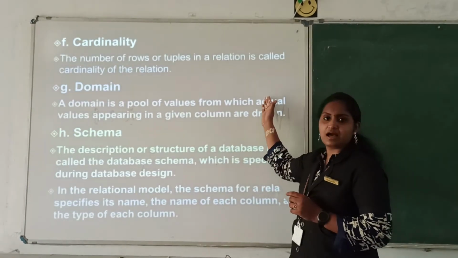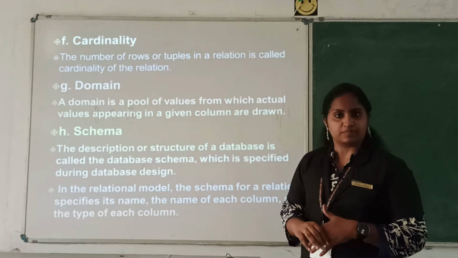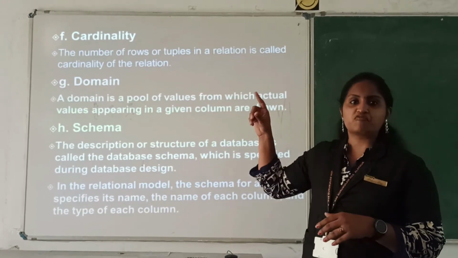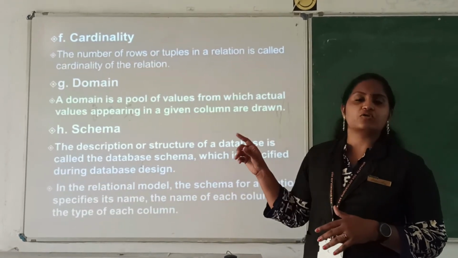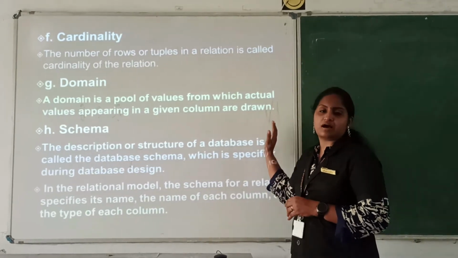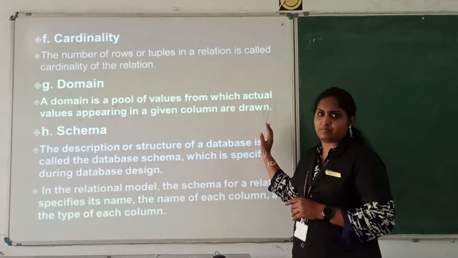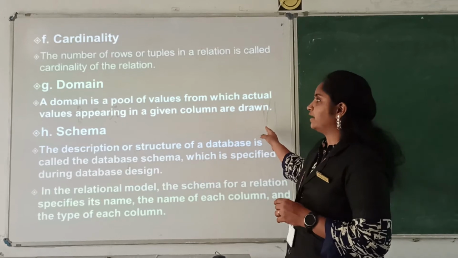Next is cardinality. That means the number of rows in a table. Clear? If you have 5 details in a table, then the cardinality of the table is 5. Clear? And next is the domain.